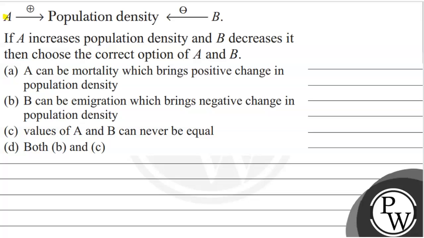And the question is: A has some positive effect on the population density and B is having some negative effect. So if A increases the population density and B decreases it, then we have to choose the correct option of A and B. Option A states that A can be mortality, which brings positive change in population density. B can be emigration, which brings negative change in population density. C, values of A and B can never be equal. And D, both B and C.